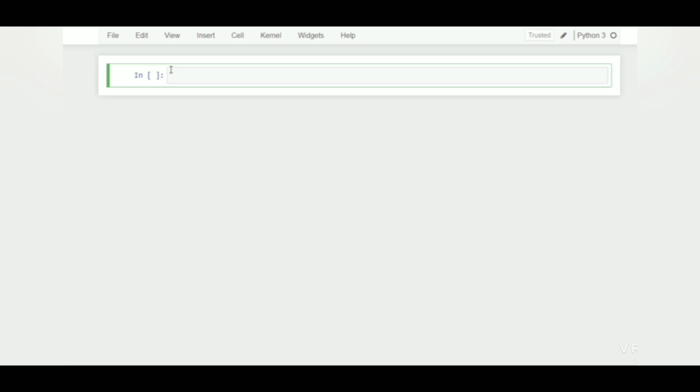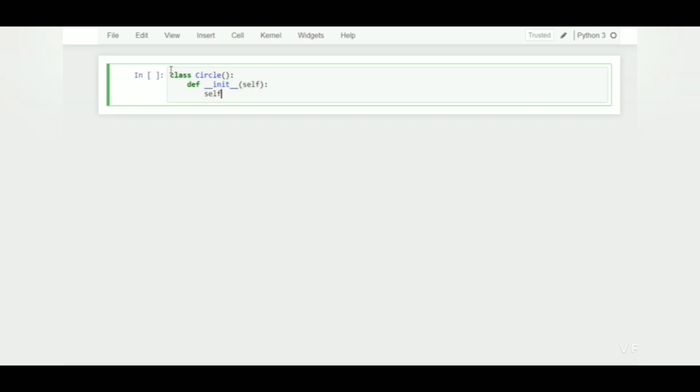I will say class Circle, and then we will define a method in it and connect to our class. Circle, which has radius, and its value will be 1. So this underscore init is also a method associated with the circle, and this radius is an attribute associated with this circle.